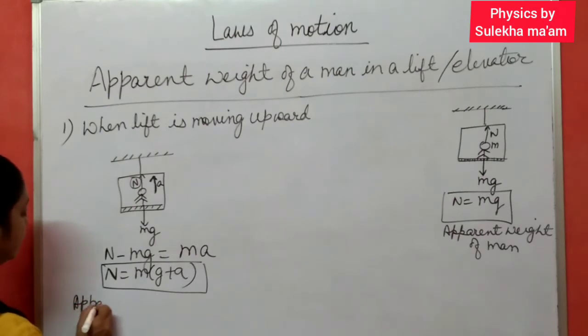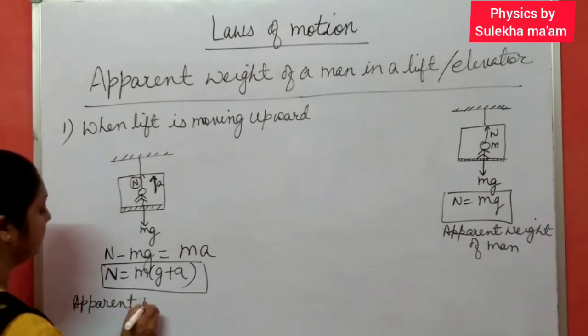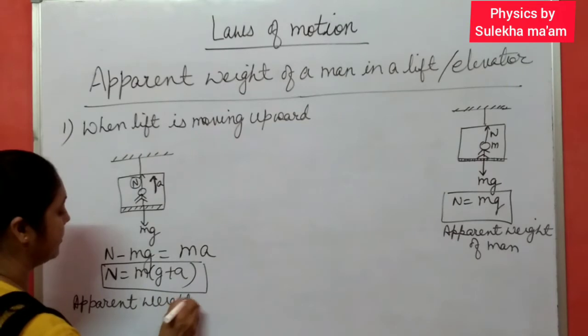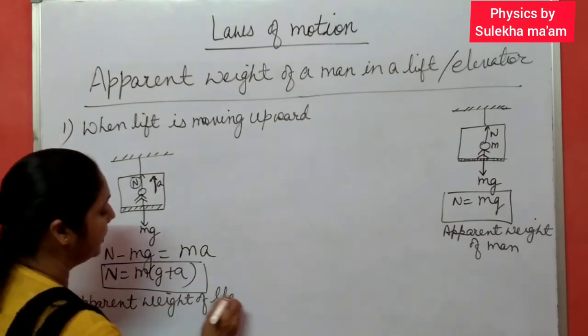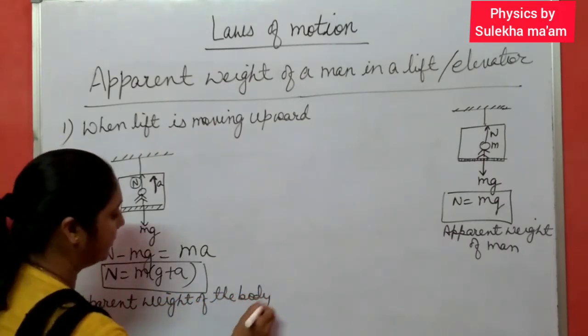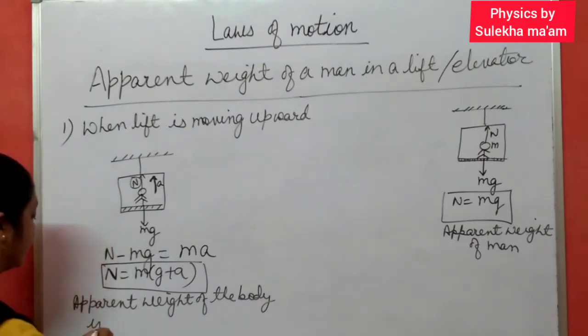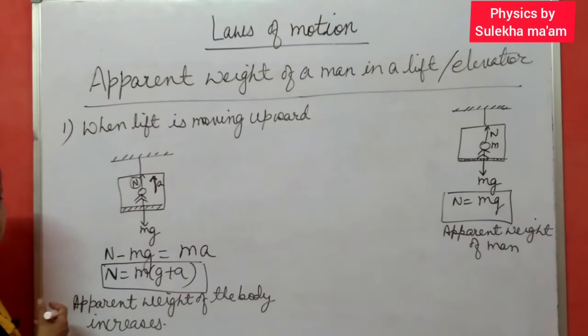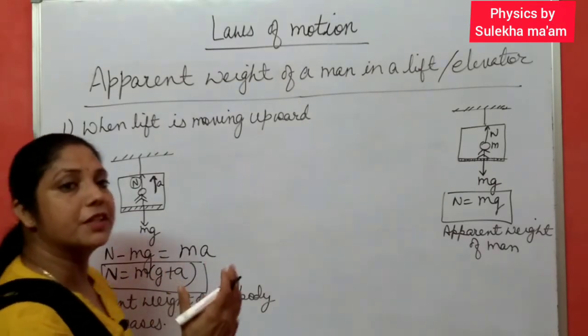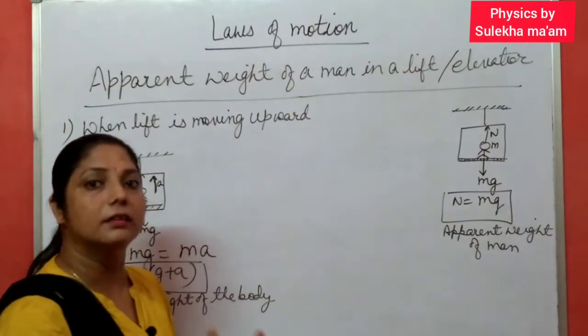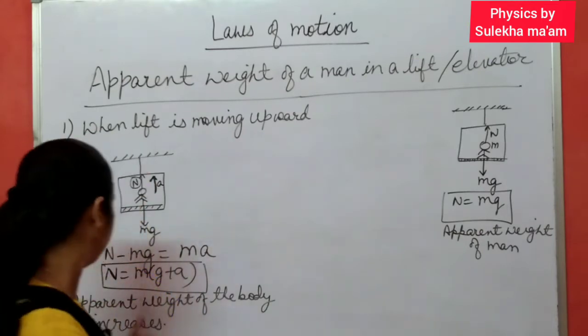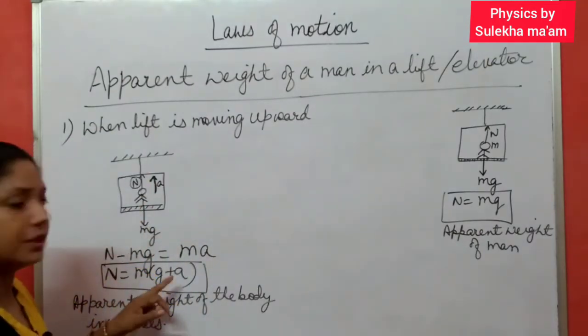Apparent weight of the body of the man, you can say, increases in the case when the lift is moving upwards. Is it clear? When the lift is moving upwards, the weight of the man increases. This N becomes mg plus a.